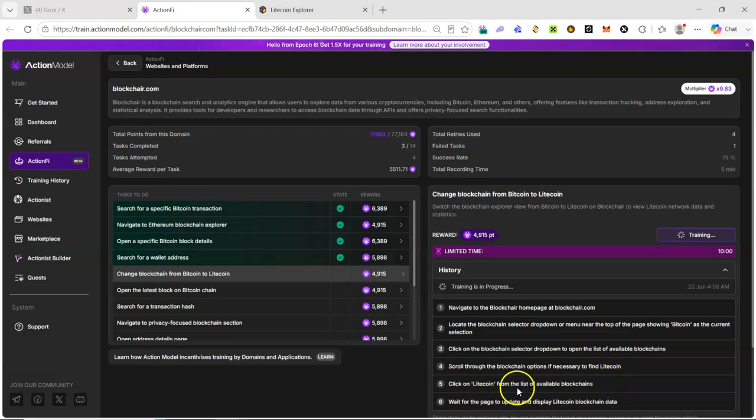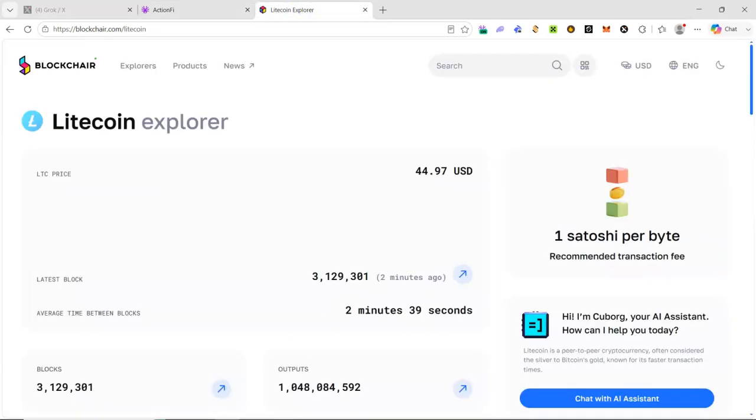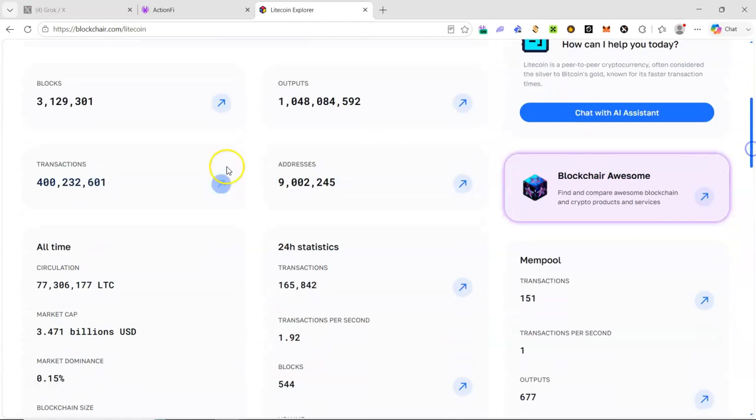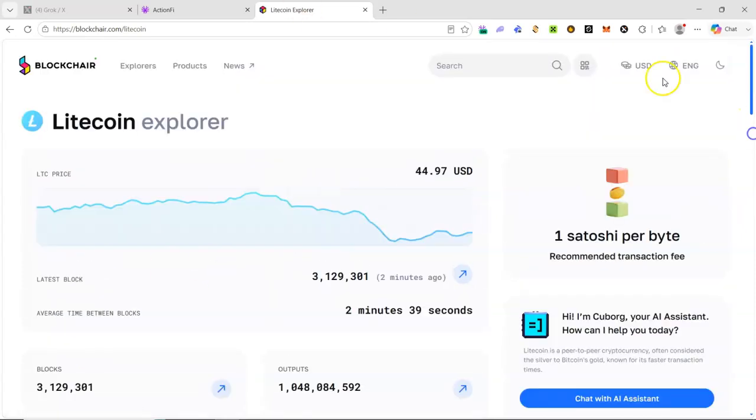Click on Litecoin from the list of available blockchains. Wait for the page to update and display Litecoin data. So this is the Litecoin page. So this is the page displaying Litecoin data. So I think we are done with this task.